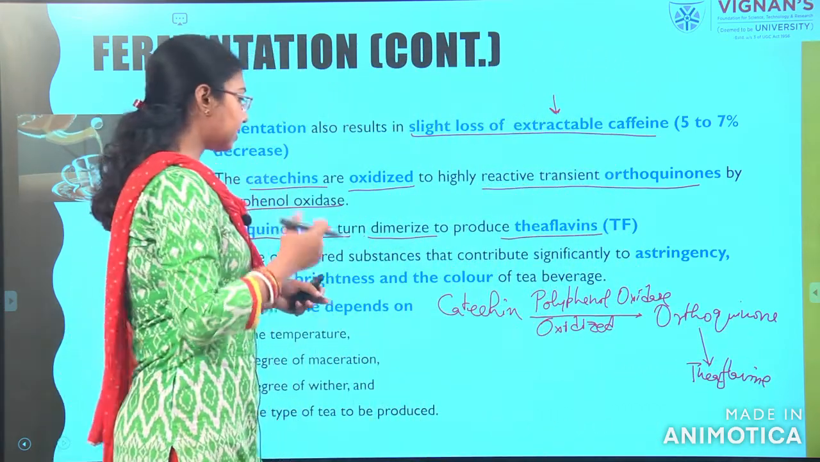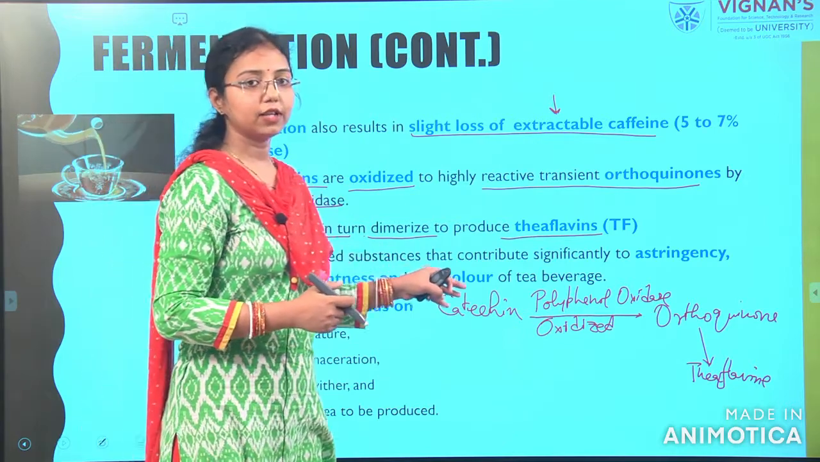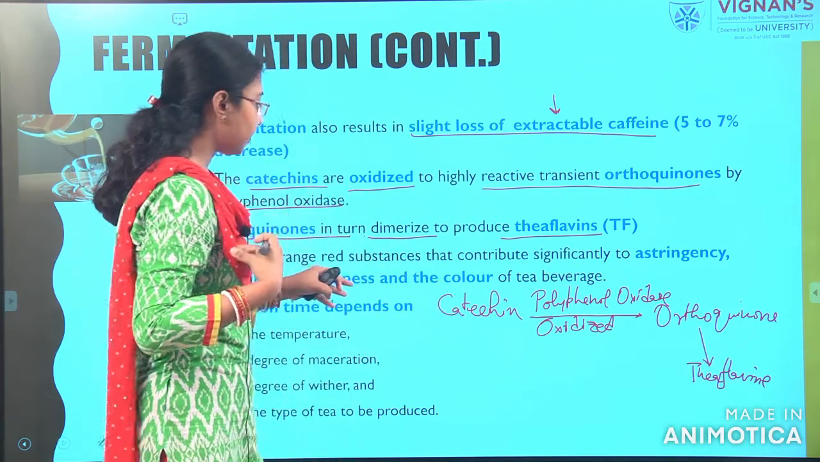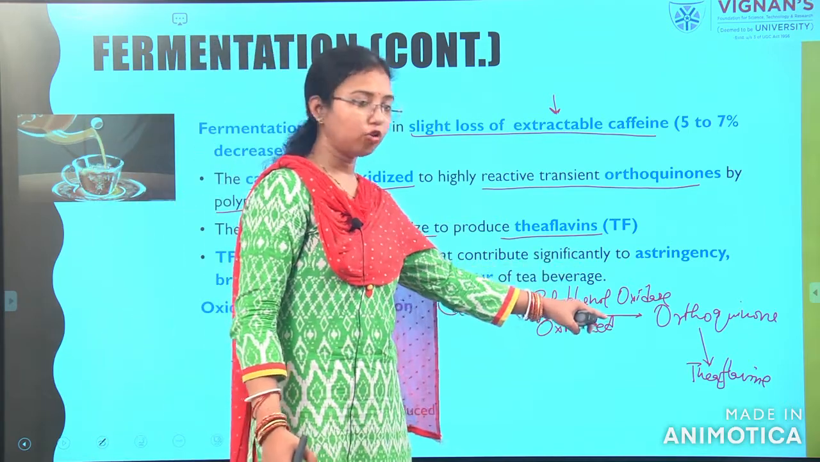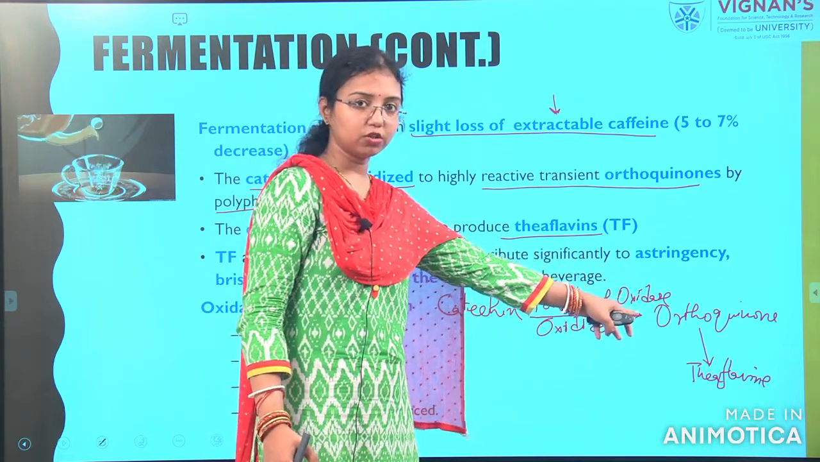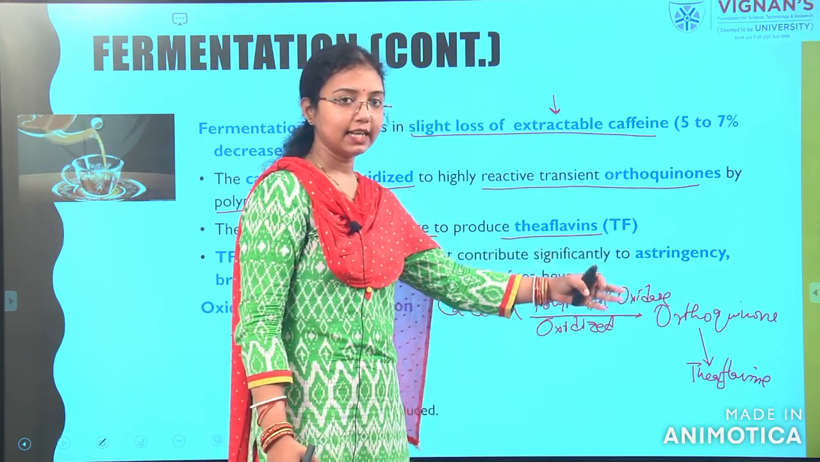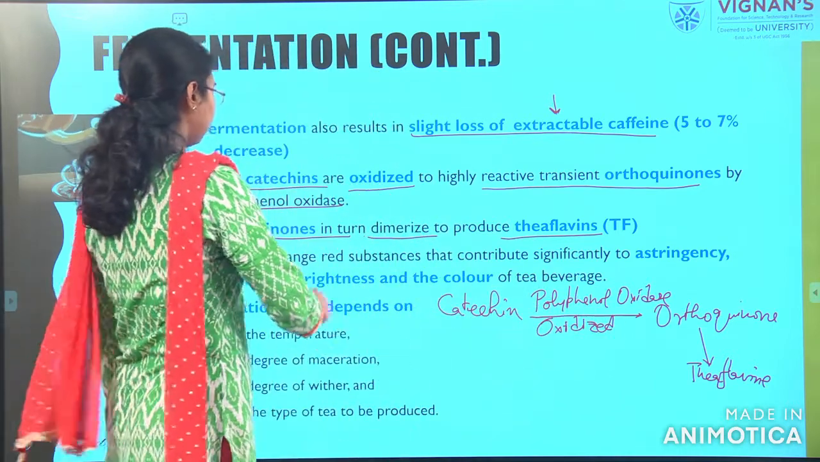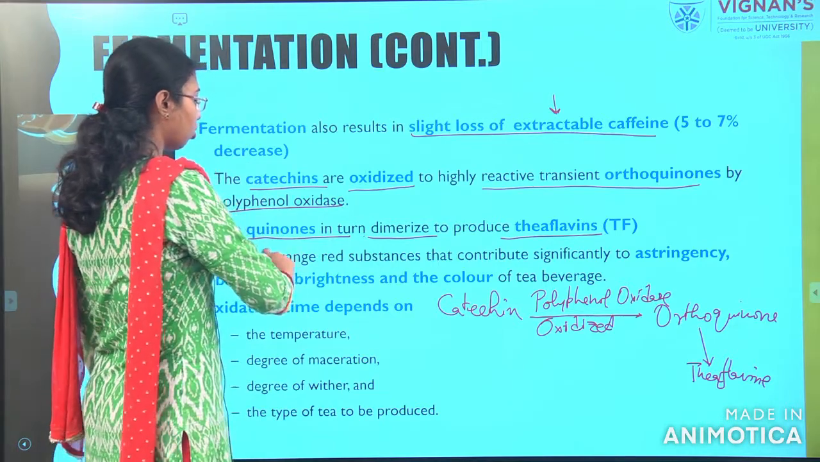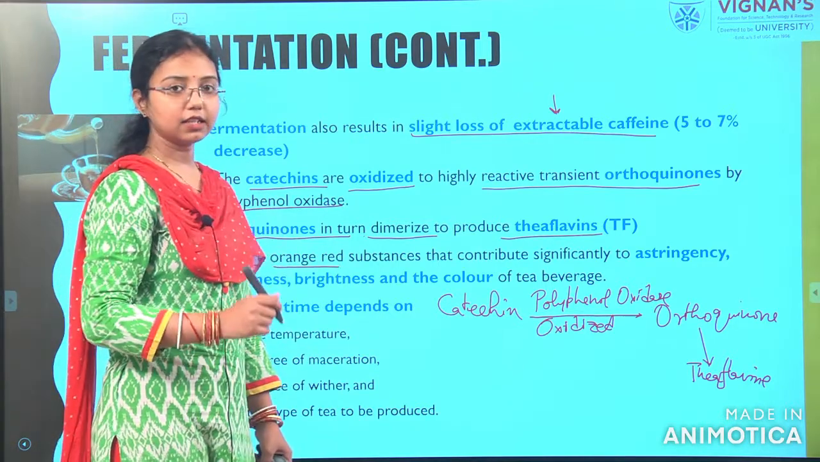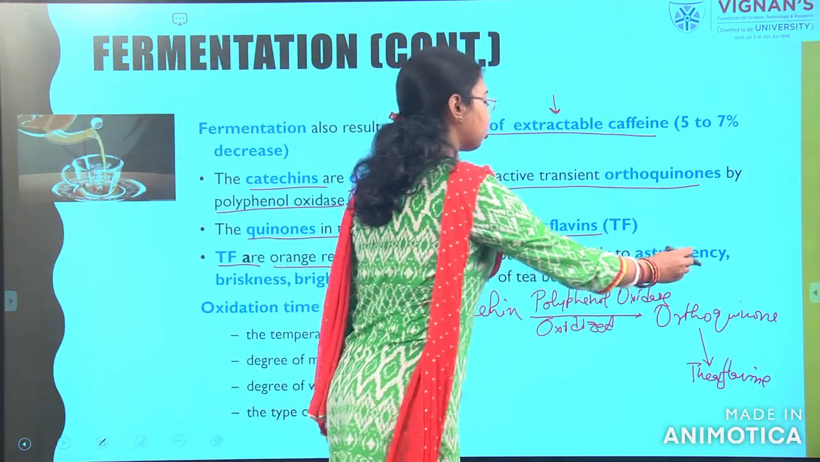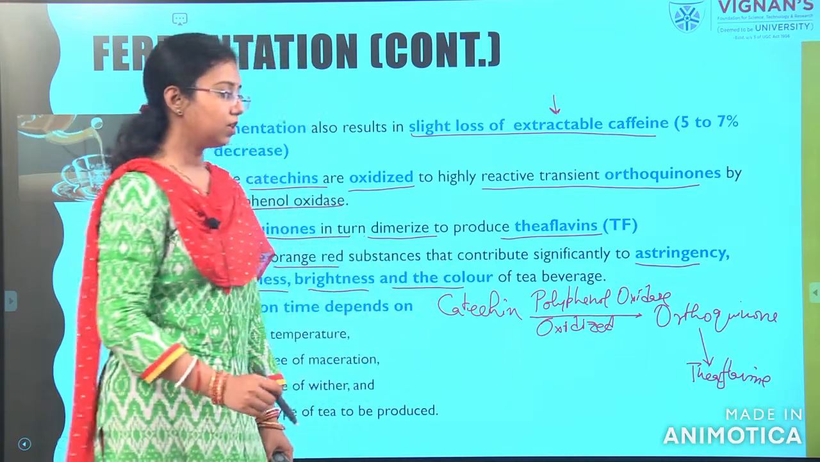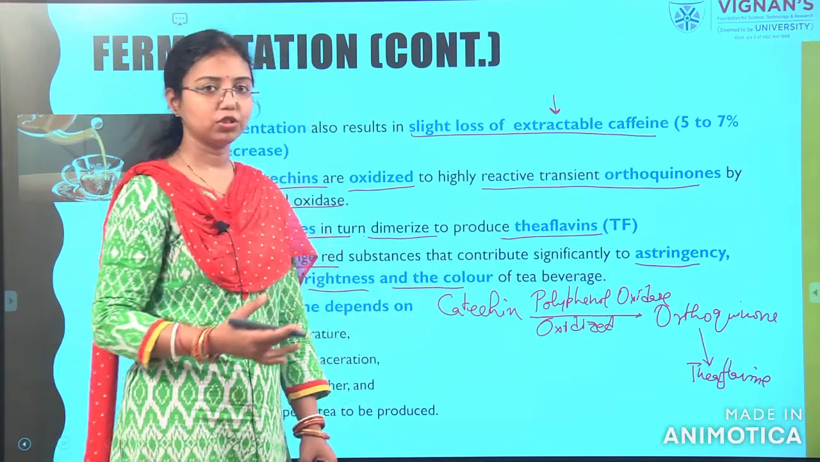So, these are the main biochemical changes happening in the fermentation process. What is happening for catechin? With the help of polyphenol oxidase, it is changing to orthoquinones. Those orthoquinones are again reducing and changing and coming to the theaflavin. These theaflavins are orange-red substances that contribute to the tea's astringency, briskness, brightness and the color. So, these are the main compounds for the astringency of the tea.